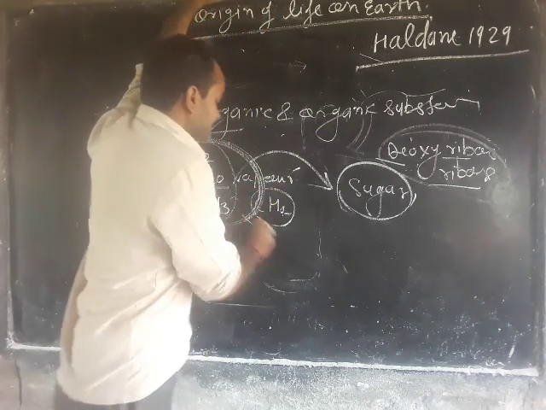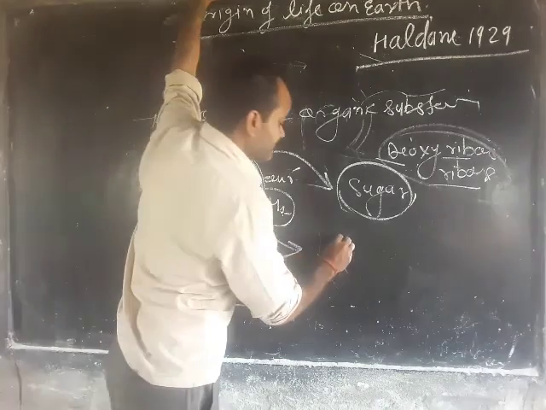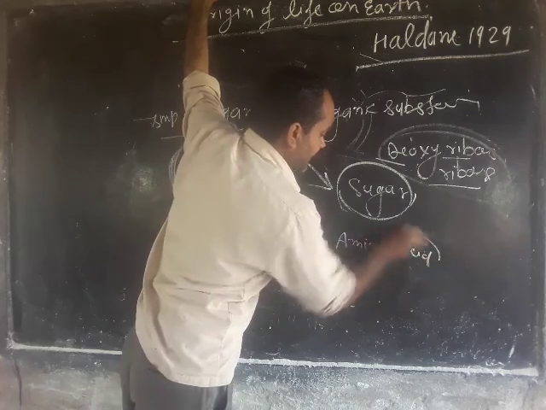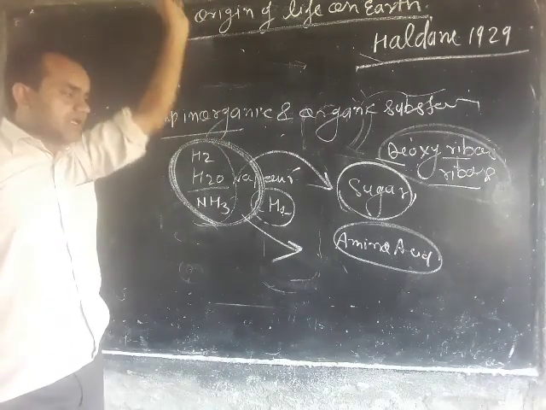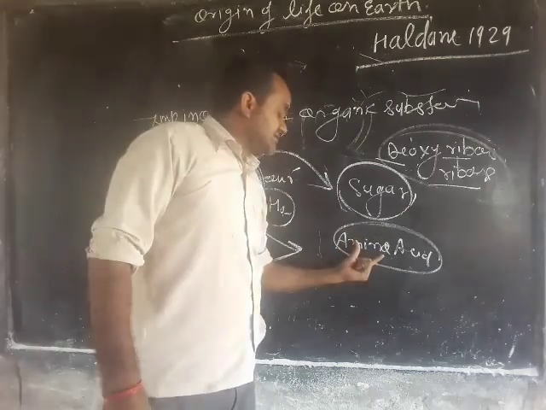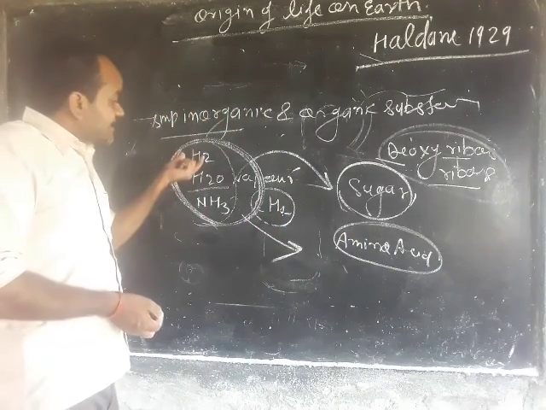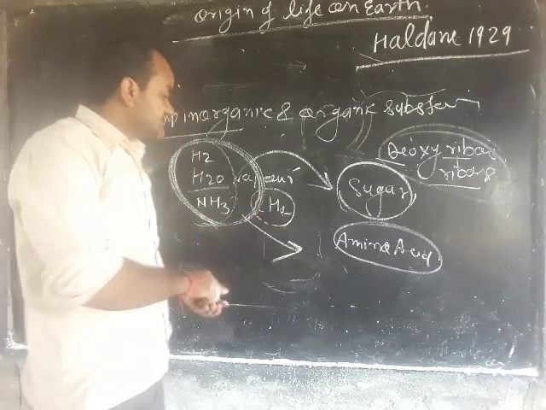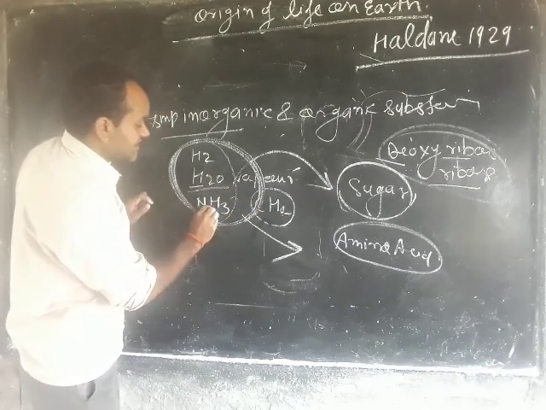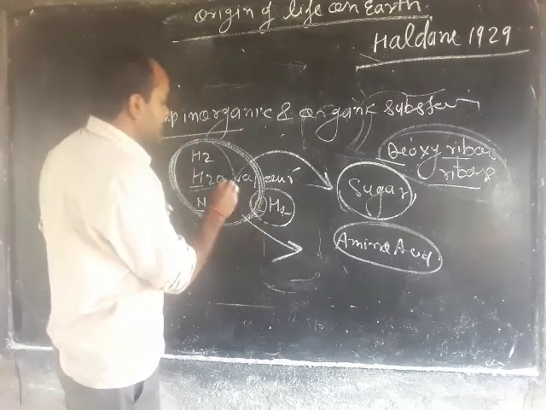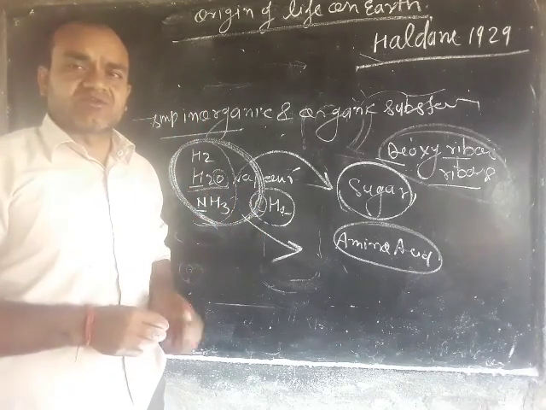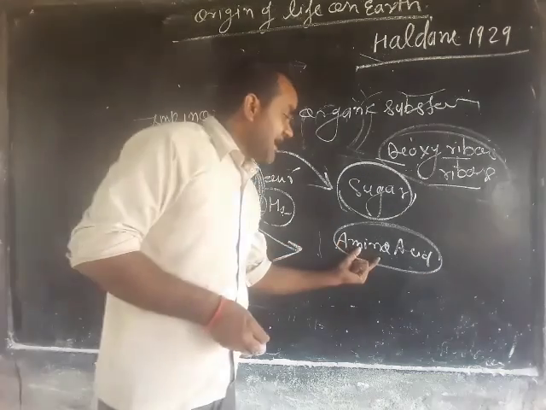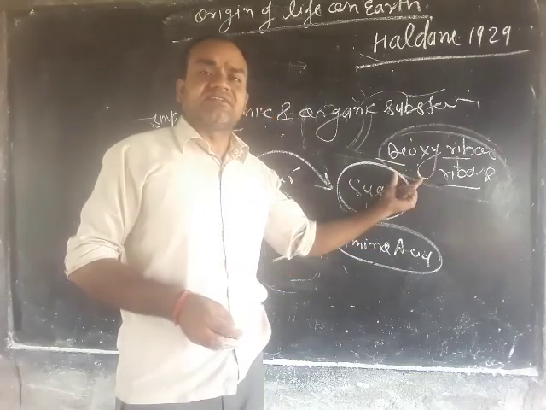And here it may be possible that amino acids will form. Why? Because hydrogen, water vapor, ammonia and methane contain hydrogen, nitrogen, carbon and oxygen, and these are the constituents of amino acids and of deoxyribose sugar.